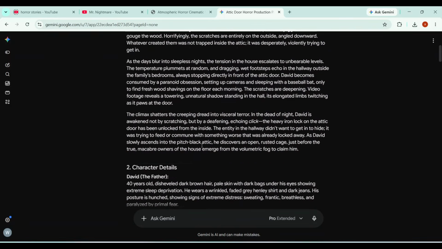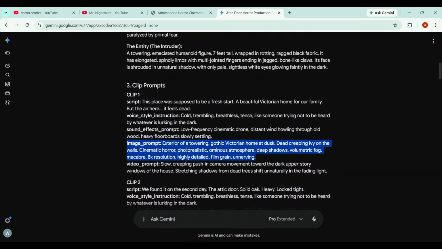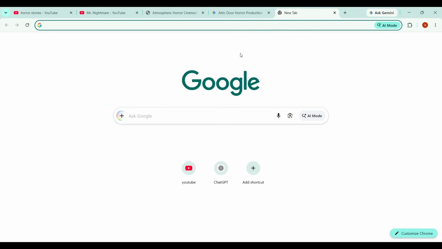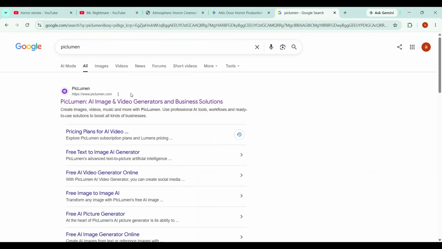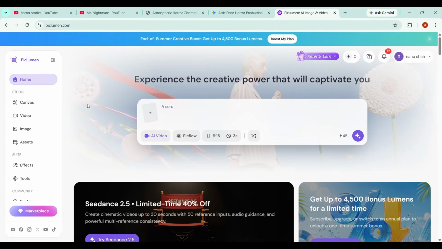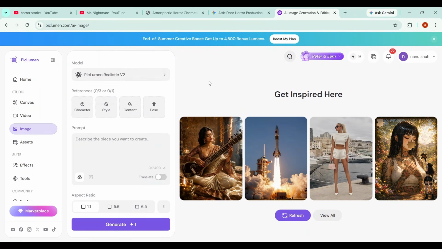to create. Once the story and all the clip prompts are generated, the next step is to generate the images from the text prompts. Okay, now I'll copy the image prompt from the first scene and head over to Piclumen AI. As you saw, I searched for Piclumen AI and opened the first link, and now we're on the Piclumen AI homepage. I'm already logged in, and Piclumen is a great option for generating AI images for free. Now I'll go to the image section.